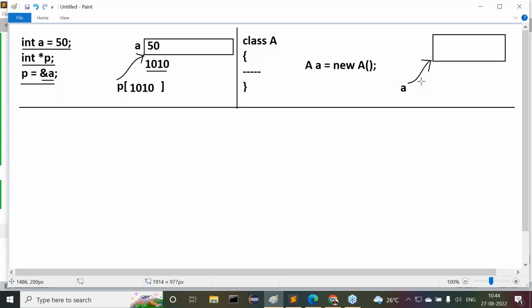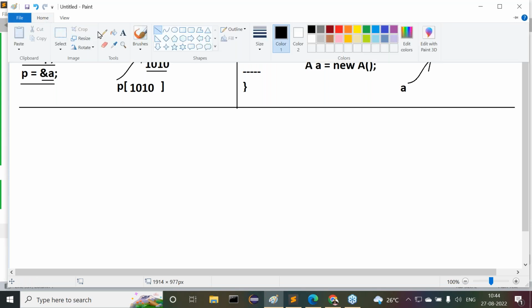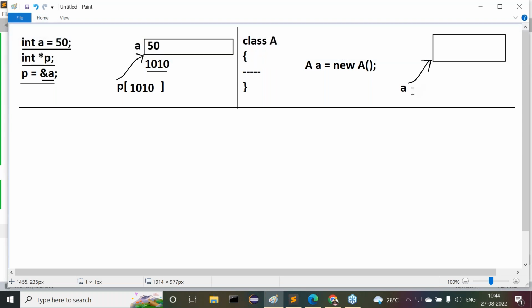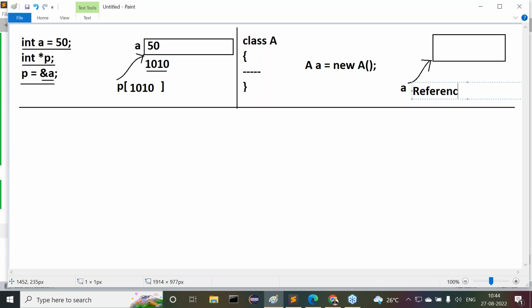There we have to give an answer for this question. In this question also, we have to prove pointers do not exist in Java. But to answer this particular question, we have to explain what is a pointer variable and what is this variable inside Java. In Java, we can say this variable is a reference variable. And in the case of C and C++, this variable is a pointer variable.